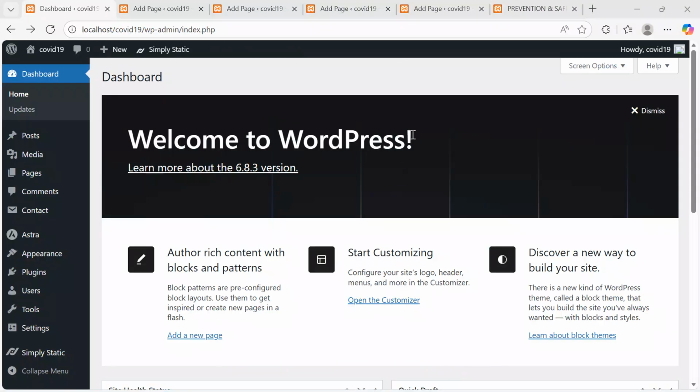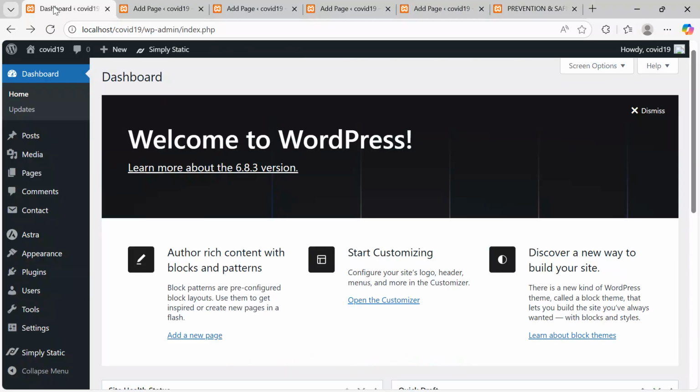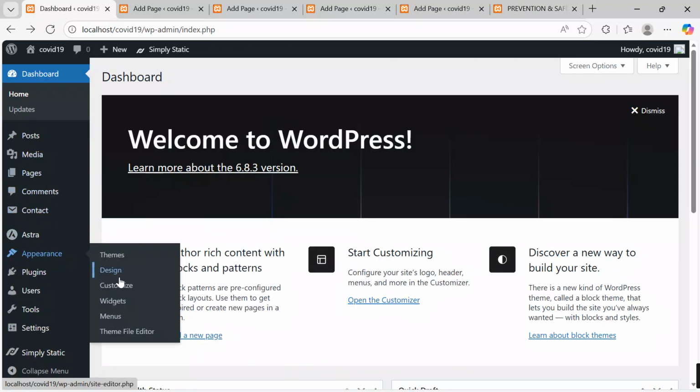Okay, after having our pages well structured, we see the home, the about COVID-19 page, prevention, contact. Now it's time to customize the header so that it is really eye-catching. So I will now move straight to my dashboard. I go to appearance, under customize. When I click customize, I'll start structuring everything from scratch.